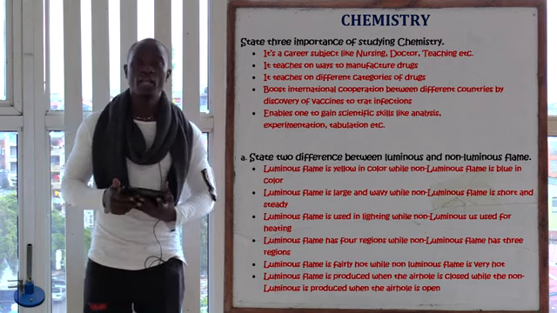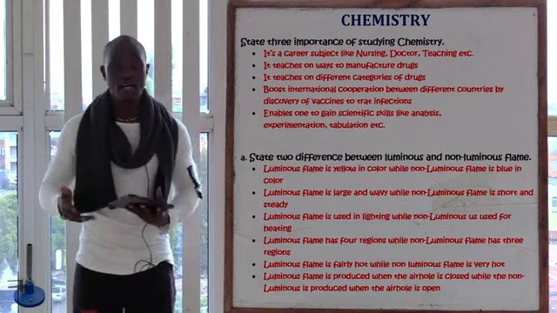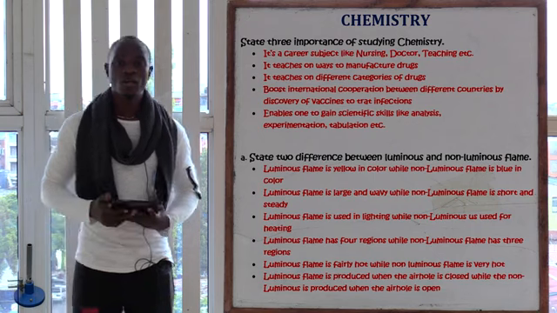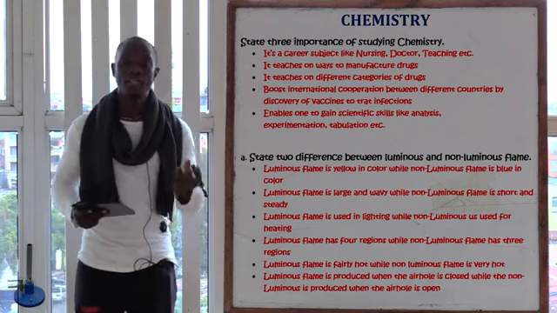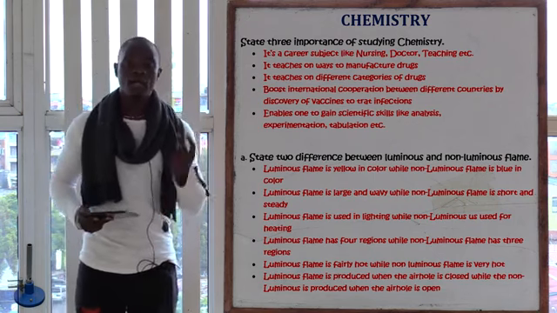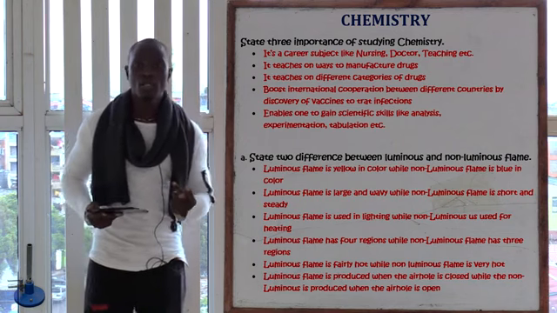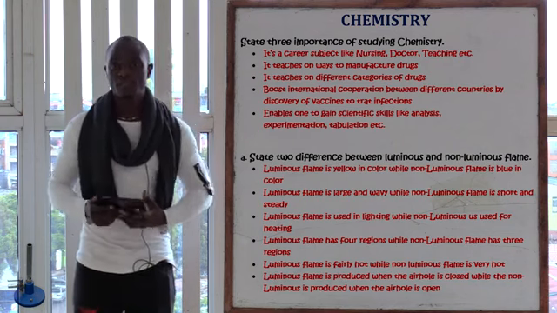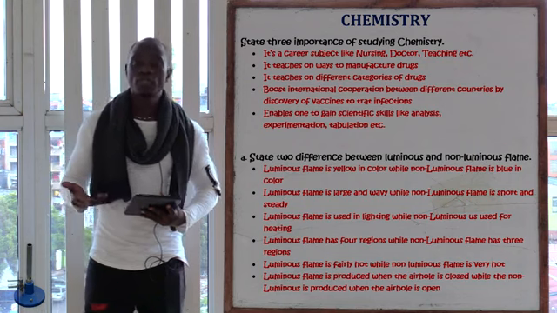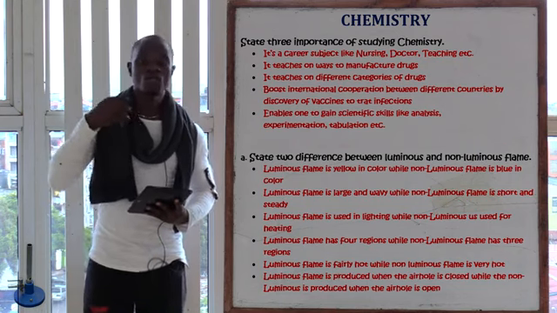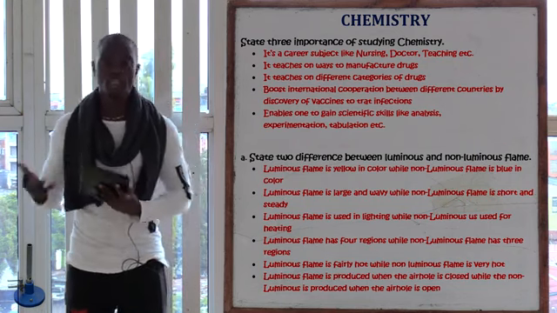Also in chemistry, we learn the negative effects of drug abuse. So there are very many. Also in chemistry, we learn techniques like analyzing, experimentation, drawing tables and graphs. Also in chemistry, you can say we learn how to manufacture different types of drugs.